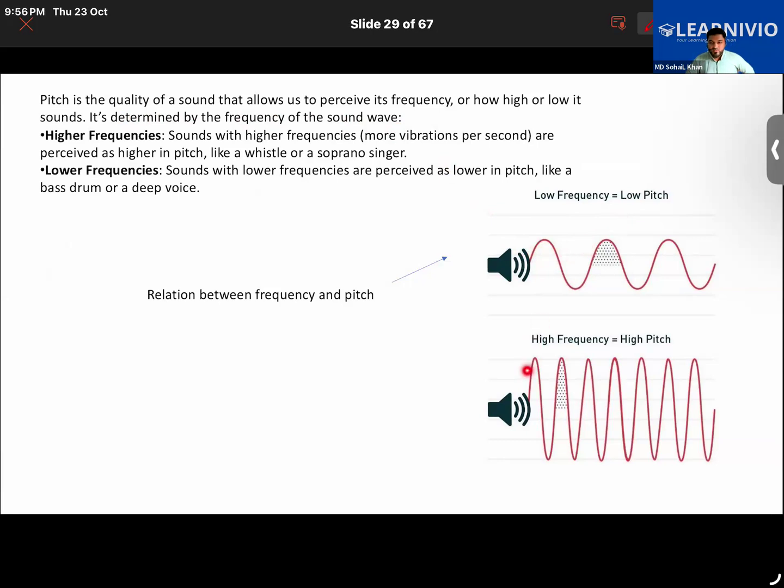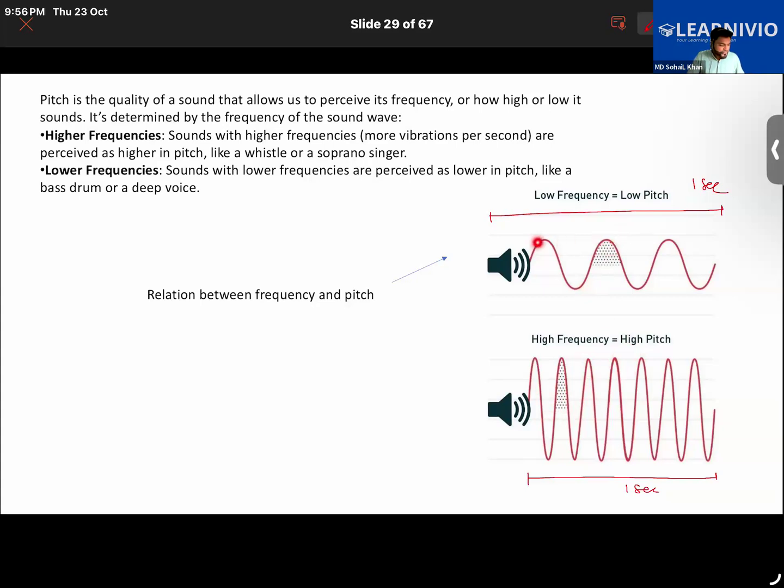But if there's more frequency, again you can understand in the following manner. The time here given to you is 1 second. Under 1 second, you can clearly see that more waves are produced in the second one, right? More waves are there, more vibrations are there. More waves means more vibrations. So thereby frequency is higher, and higher frequency means higher pitch. Understanding, guys? While lower frequency means low pitch.